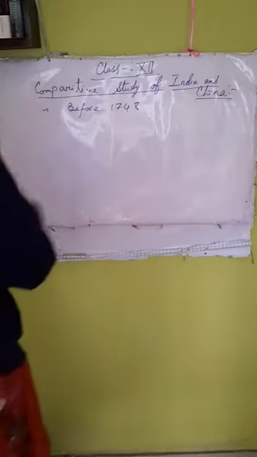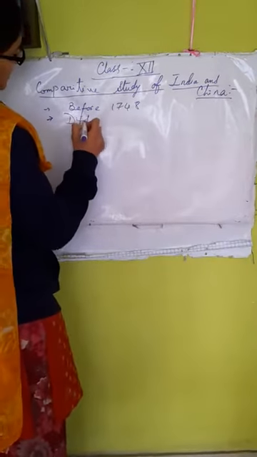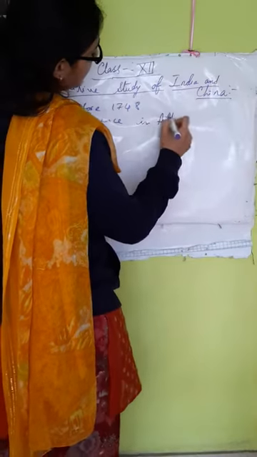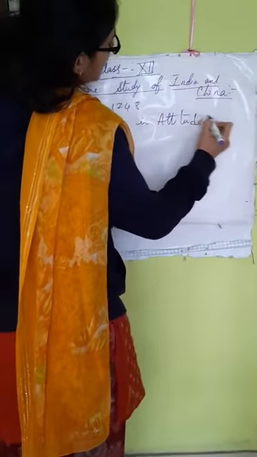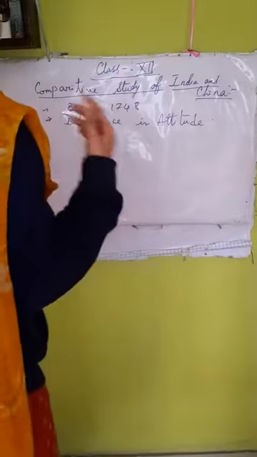Now we will see that in case of India and China, there was a difference in attitude. Different in attitude means different in attitude of the rulers. The rulers in both these countries had a different attitude towards the Europeans, towards the English.